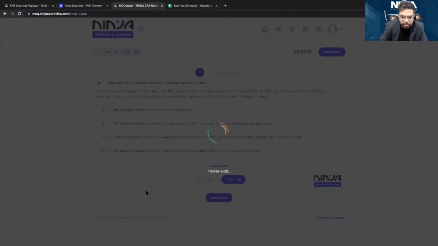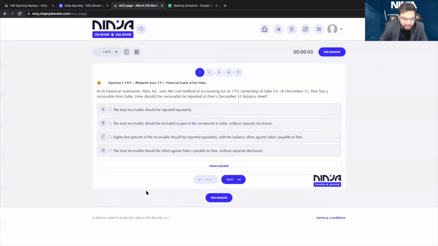Let's do questions on the cost method, on the fair value method, right? And I would expect you to answer. These are the MCQs we have for the fair value method.